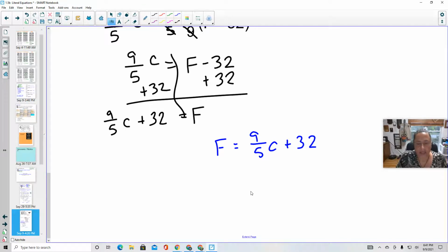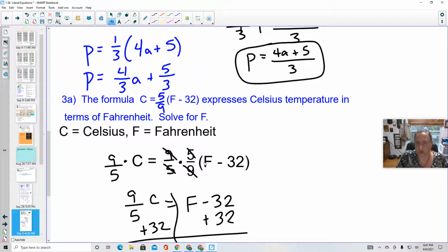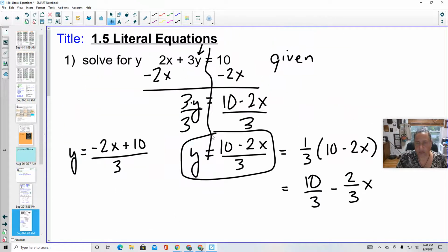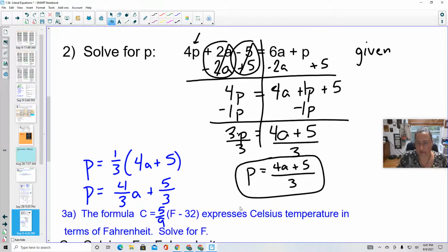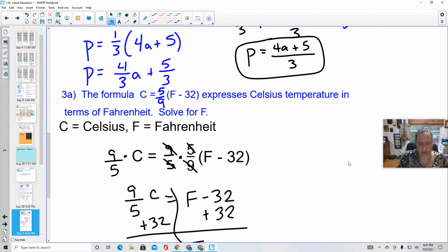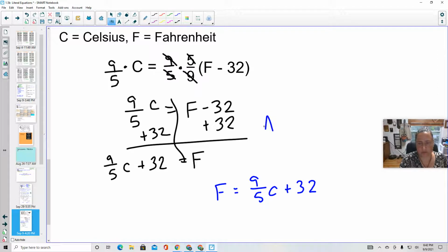So we are using the exact same rules we've been using to solve other equations. So this is the subtraction property of equality, the division property of equality. And then I've just shown you some ways that you can deal with fractions. This was our given, and then we use the addition property of equality, the subtraction property of equality, the division property of equality, right, to get to our solution. Here, we use the addition property of equality.